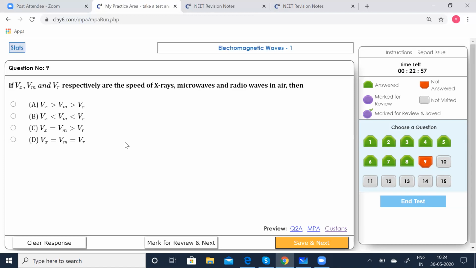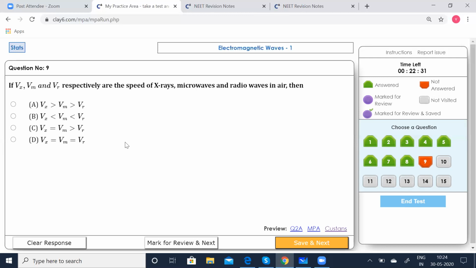Wavelength for microwaves ranges from 10 to the power of 7 Angstrom to 10 to the power of 9 Angstrom. And wavelength of radio waves ranges from 10 to the power of 9 Angstrom to 10 to the power of 14 Angstrom. So you can say that the wavelength of X-rays is less than that of the microwaves, which is less than that of the radio waves.